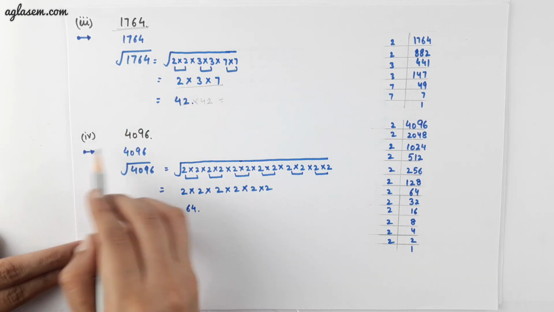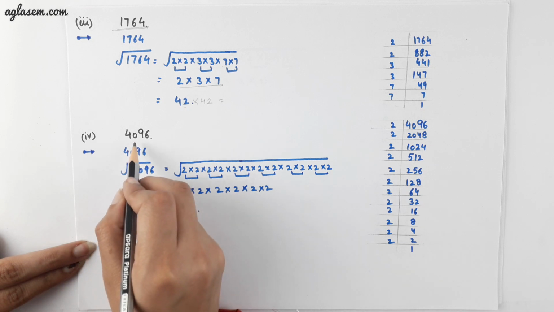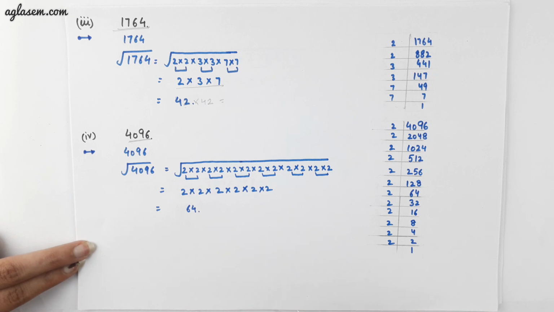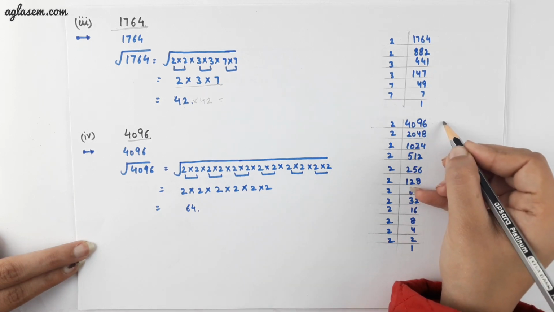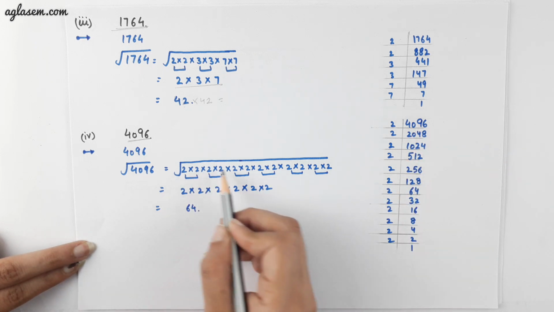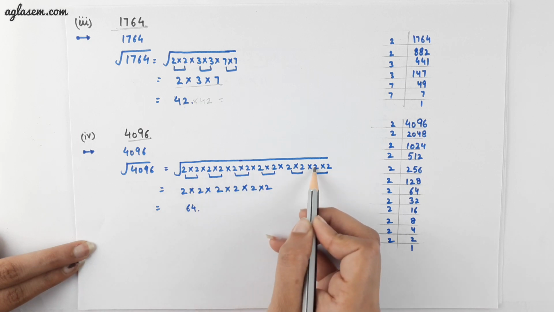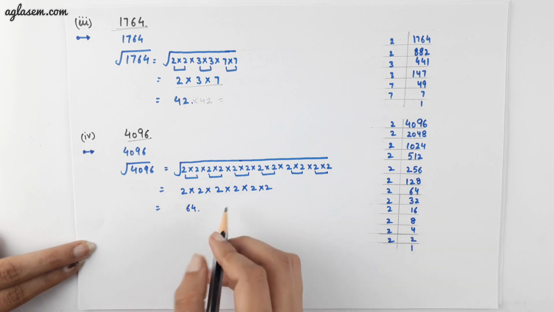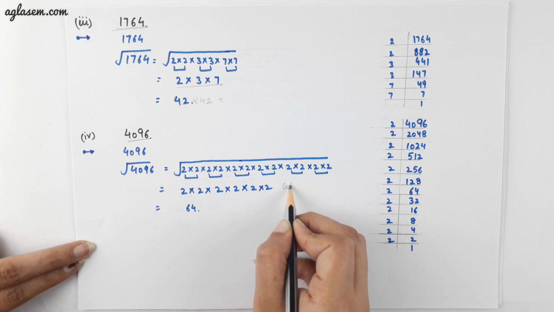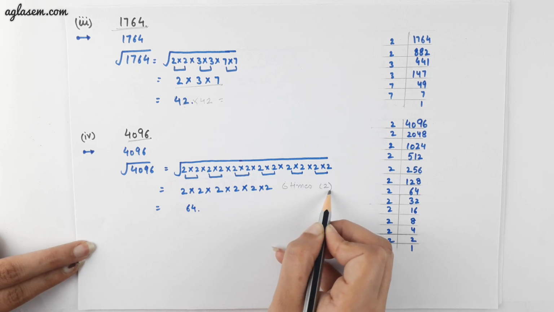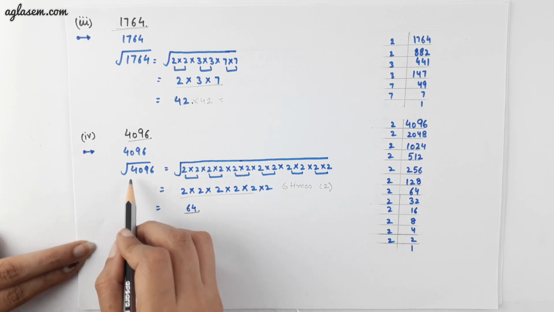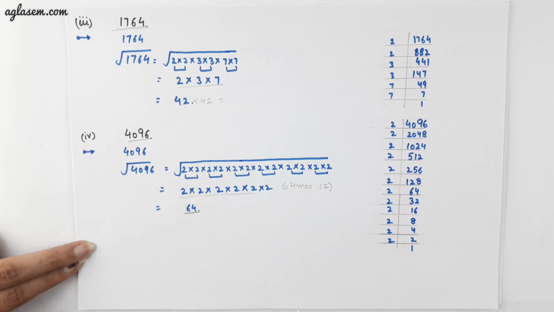1764. Moving to the fourth part of the question, we have to find the square root of 4096. Doing the same approach, we will do the prime factorization of 4096, which gives a result of 2 twelve times, that is 12 times 2. Therefore, if we make the pairs of 2's, we will get 6 pairs of 2. Am I right? 6 pairs of 2. Therefore, multiplying these, we will get 64, which means 64 is the square root of 4096.